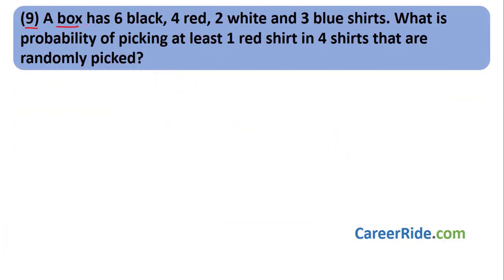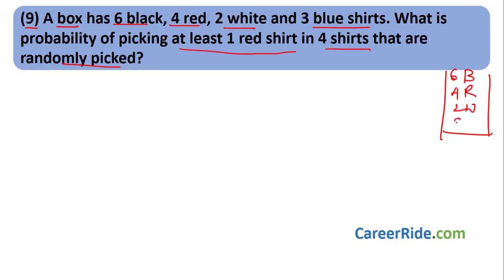Question number 9. A box has 6 black, 4 red, 2 white and 3 blue shirts. What is the probability of picking at least 1 red shirt in 4 shirts that are randomly picked? Again, very easy. There is a box with 6 black, 4 red, 2 white and 3 blue shirts. Total shirts are 15. So here we want to pick 4 shirts, and in those 4 shirts we need to have at least 1 red shirt.